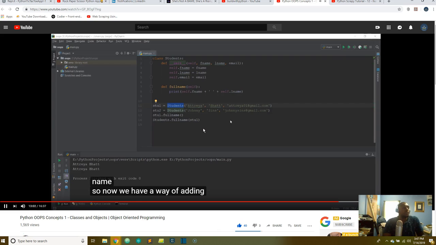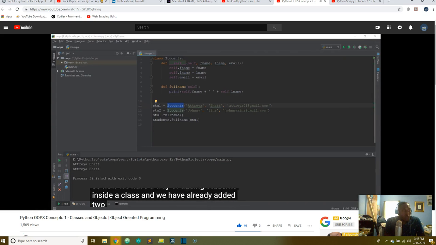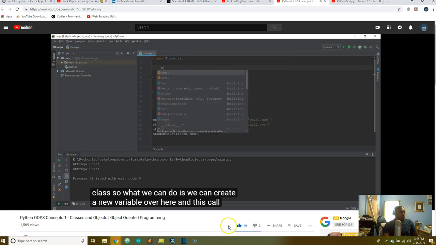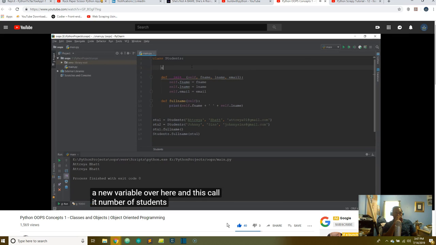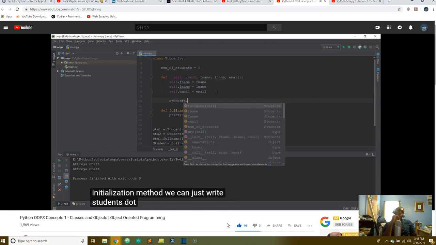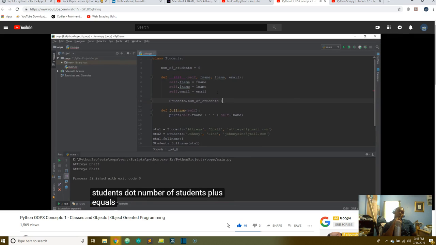So now we have a way of adding students inside a class, and we have already added two students, the Arthur student and the Johnny student. Now what if we want to calculate the total number of students inside our class? Just like the function that we have created over here, we can also create variables inside our class. So we can create a new variable, call it number of students, and give it the value of 0. Then, just beneath this initialization method, we write students.number_of_students plus equals 1.